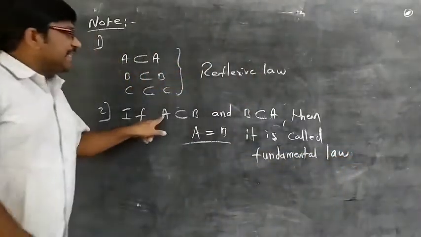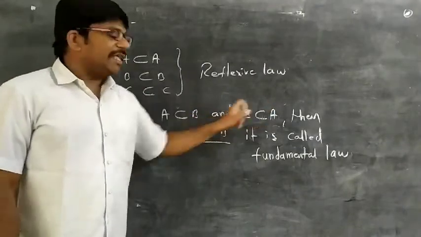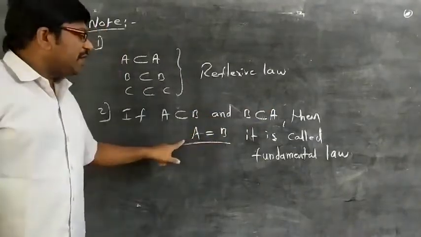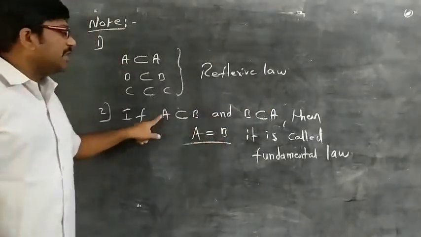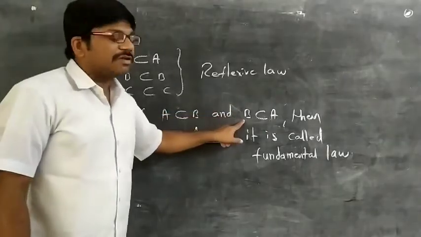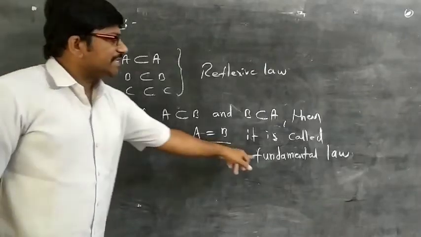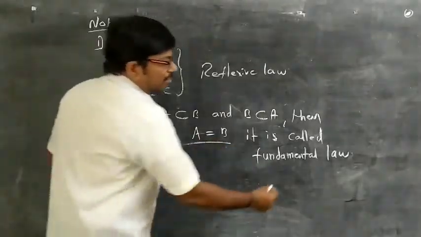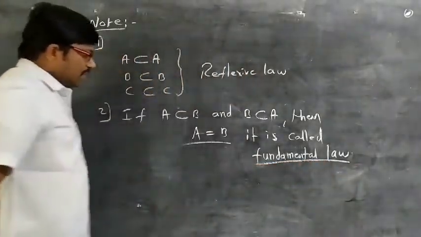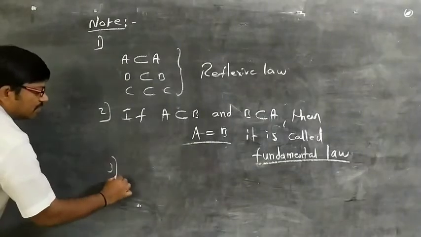If A subset B and B subset A, then A is equal to B. When two sets are equal, all elements of A are in B and all elements of B are in A. Then only are the two sets equal. So this is called the fundamental law. This is a very important law. Let's go for the third one.